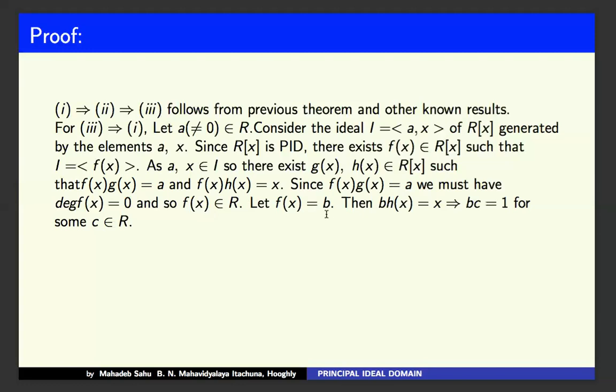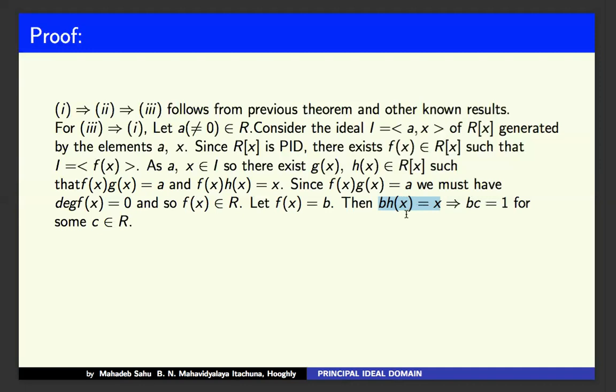Let f(x) equal b. As the degree of f(x) equals 0, f(x) belonging to R means all constants. So f(x) equals b, then we can write f(x)h(x) equal to x, which implies b h(x) equals x, because b equals f(x), and we got it from f(x)h(x) equal to x.